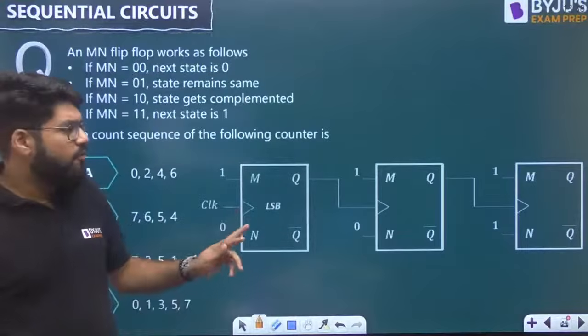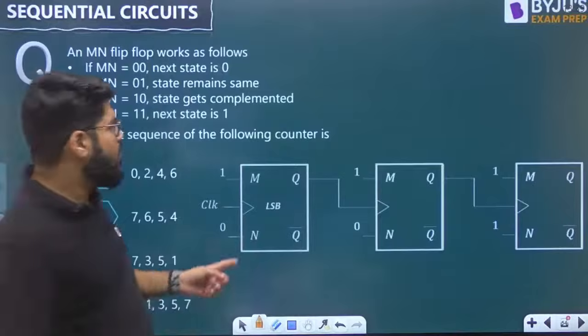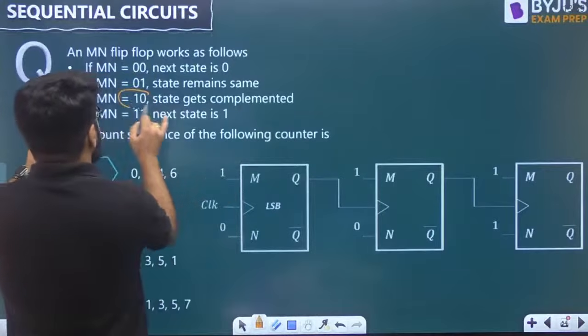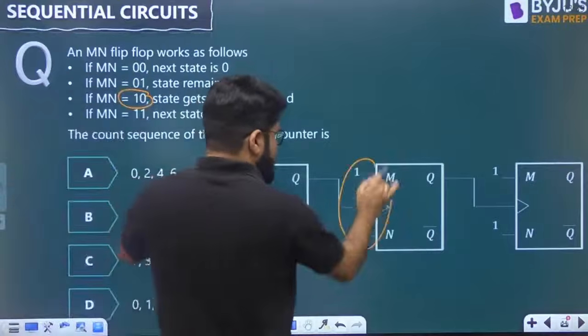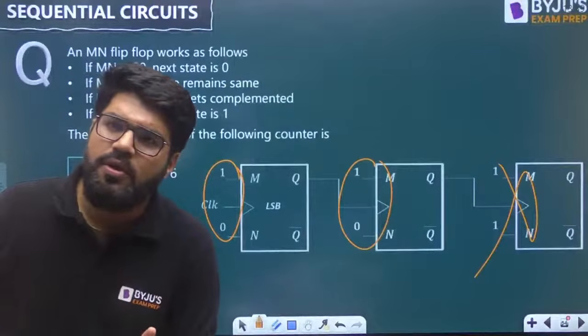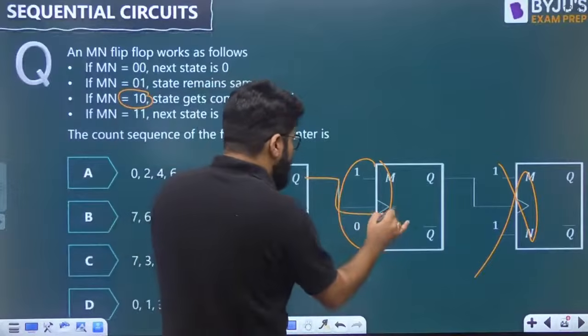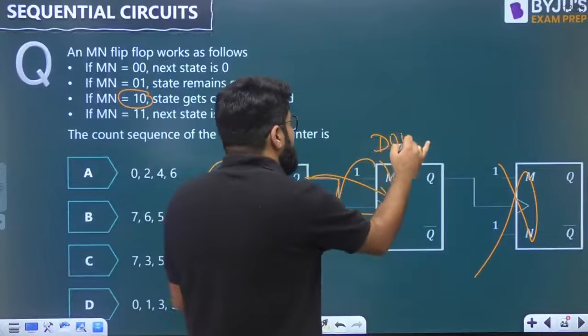Because all flip-flops are not in the toggle mode. If all flip-flops were in toggle mode, what is the toggle combination? 1, 0. This is 1, 0, but this is not 1, 0. If all flip-flops were in the toggle mode, and then you have Q2 positive edge connection, I will directly say it is a down counter.